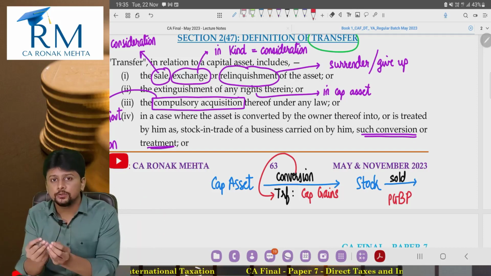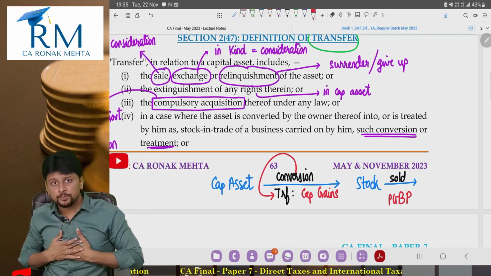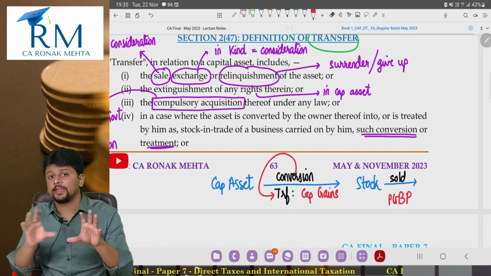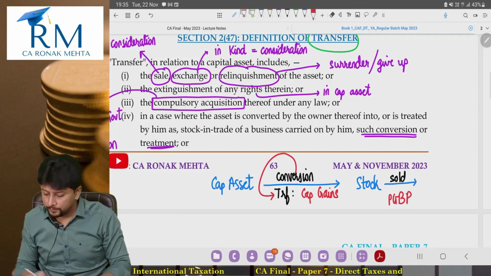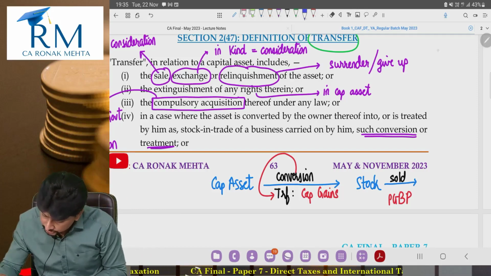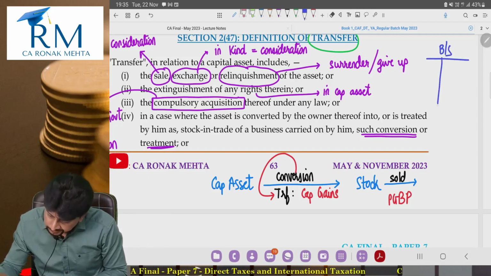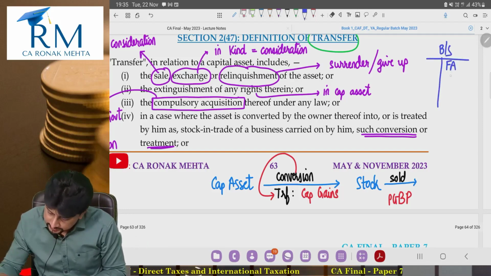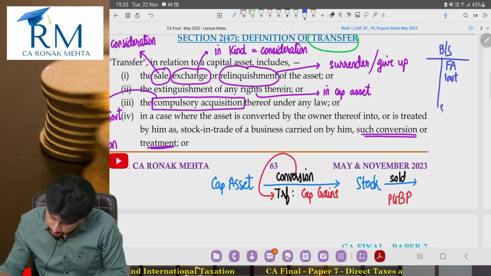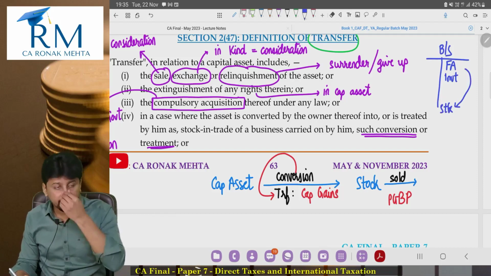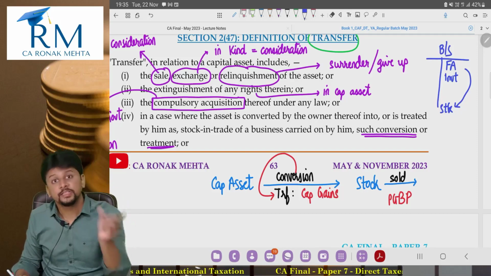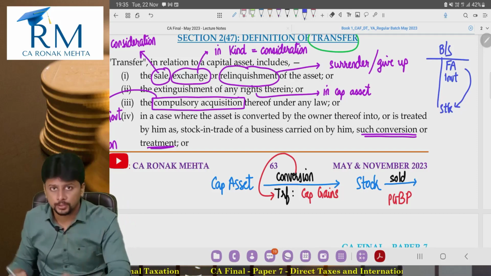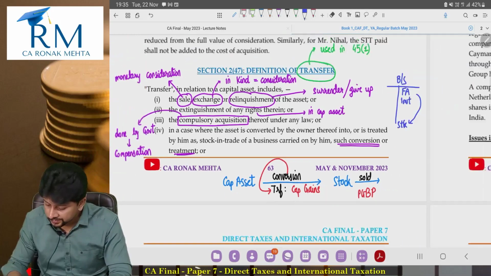Yes, this is also a transfer. I have kept the asset with me only, but earlier I used to show it as a capital asset. In my balance sheet, I used to show it as a fixed asset, as an investment. And now, from the balance sheet perspective, it was earlier shown as a fixed asset, or as investment, and now it has been converted into stock in trade. So it is still with me only, but now it is no longer a capital asset, now it is stock in trade. This event is also considered as a transfer, and capital gains will be subject to tax.